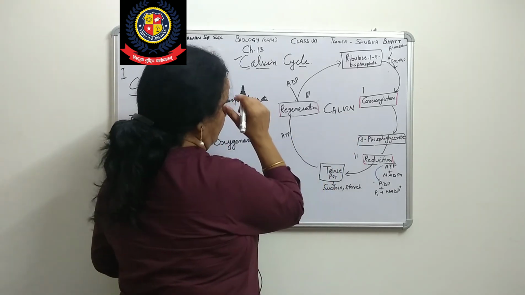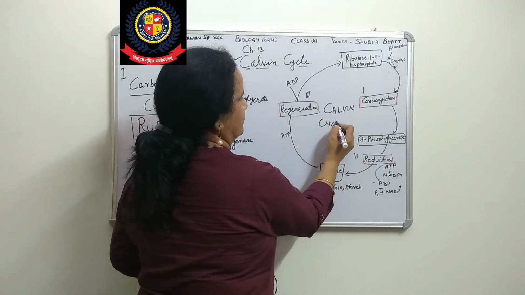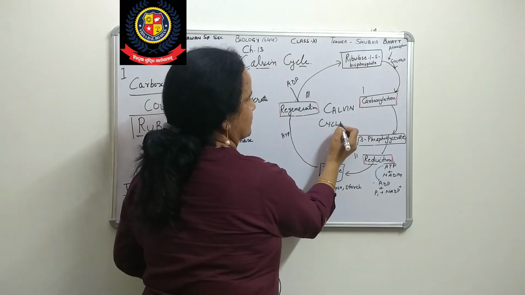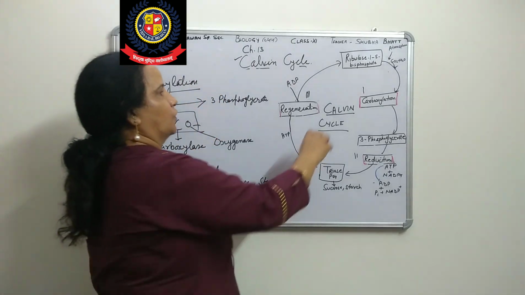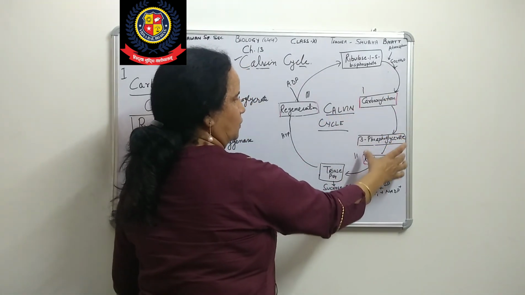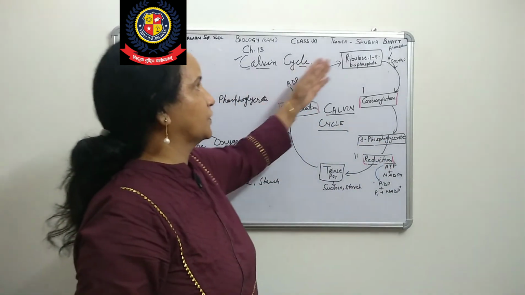This is popularly called the Calvin cycle, right? Where the 3 steps are there. One is called carboxylation, second one is called reduction, third one is called regeneration. Regeneration of what? This one.